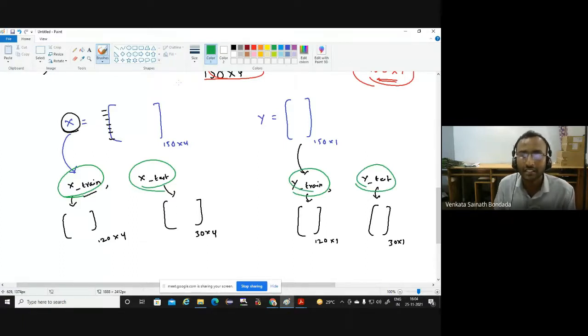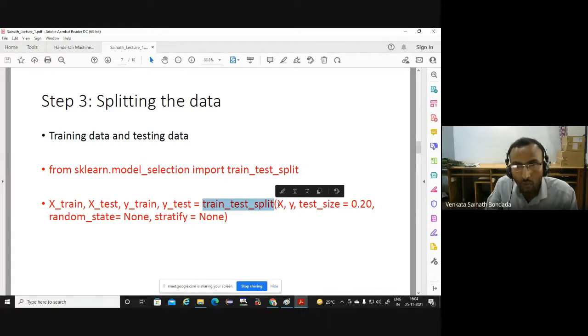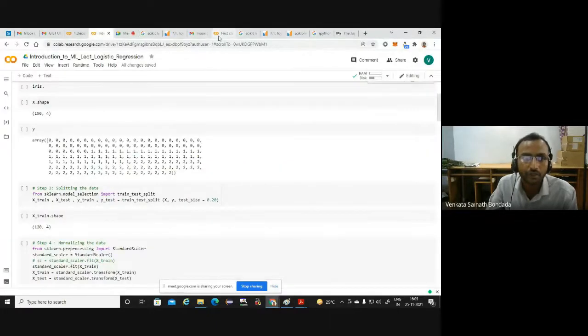And this thing is done by just one line. That's it. And that also we are borrowing from scikit-learn. From sklearn.model_selection, import train_test_split. This function, train_test_split, will take the capital X and the output Y as arguments, and also the percentage of splitting, and that's it. It will give the 4 matrices: X train, X test, Y train, Y test, and this thing has already been shared with you here.